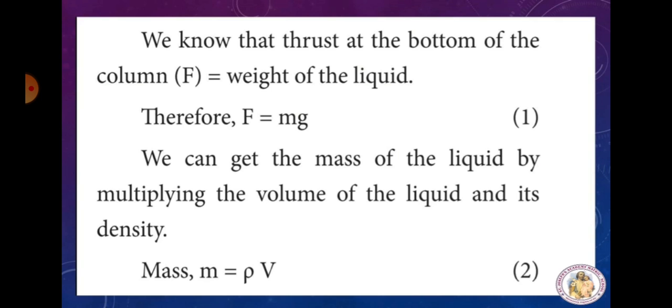F is equal to the weight of the liquid. What is the formula for force? F is equal to mass into acceleration due to gravity. So F is equal to m g. This is the first equation. If you want to find out the force, we have to know the mass of the liquid. We can get the mass of the liquid by multiplying the volume of the liquid and its density. So what is the formula for mass? M is equal to rho into volume, that is density into volume. So m is equal to rho into V. That is the second equation.